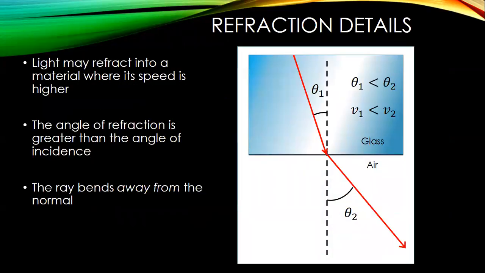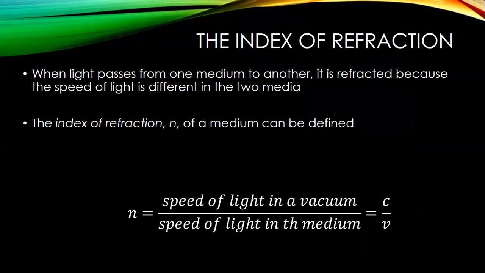Okay? Now, again, if we reverse this, if we go from glass to air, our expectation is we're going from a slower medium, where theta 1 is smaller, to a faster medium, theta 2. Again, the ratio of the sine of the angles is proportional to the ratio of the velocities. And that makes it proportional to the indices of refraction. And our index of refraction is c, 3 times 10 to the 8 meters per second, divided by the speed of the wave through the transparent medium.